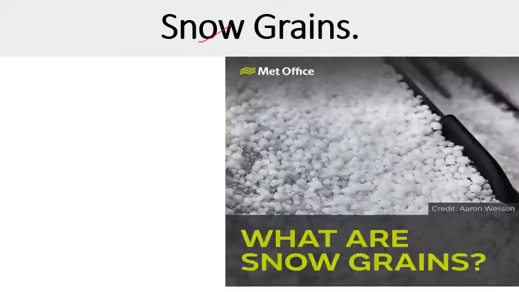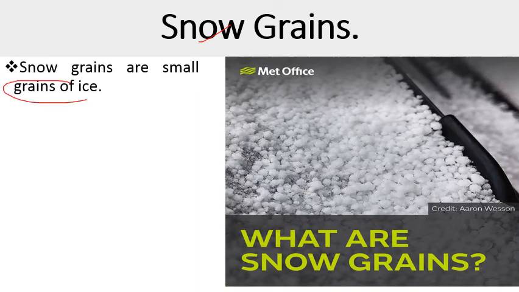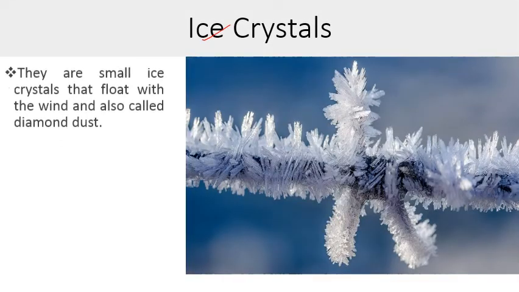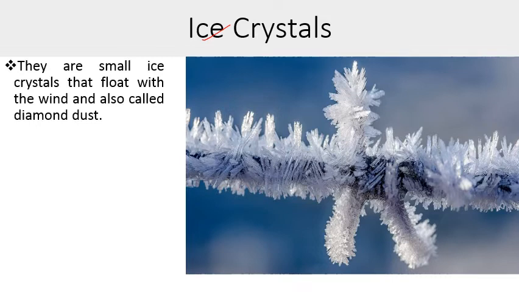Next comes snow grains. So snow grains are small grains of ice. They do not produce much accumulation and are the solid equivalent to drizzle. So these snow grains are smaller in size, and their size is very small, and we can say that these are the solid equivalents to drizzle. Drizzle is light rain, and snow grains are small grains of equivalent size. Next comes ice crystals. They are small ice crystals that flow with the wind and are also called diamond dust. So the term used for these ice crystals is diamond dust.